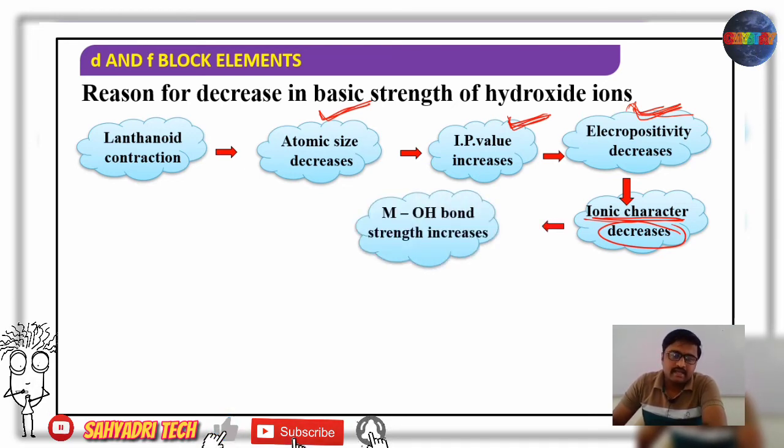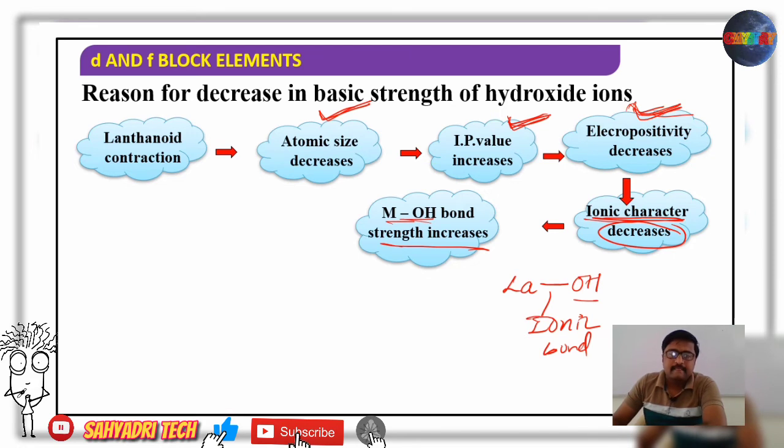If ionic character decreases, what is the bond that exists here between lanthanum and hydroxide groups? Whatever the bond that exists between lanthanum and hydroxide, it is an ionic one. So if ionic character decreases, the metal and hydroxide bond strength increases. It is the bond between the lanthanide metal and the hydroxide group that becomes stronger.